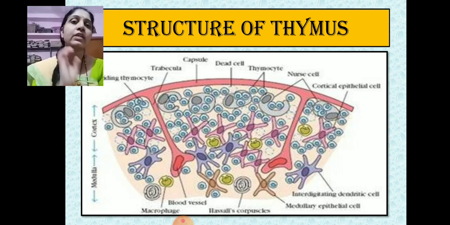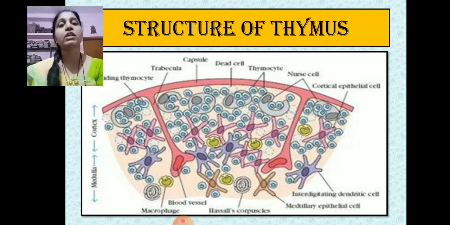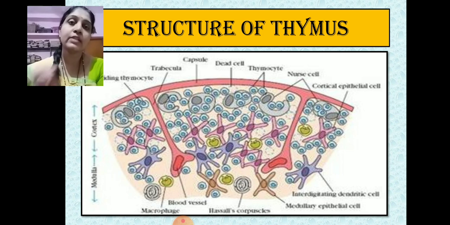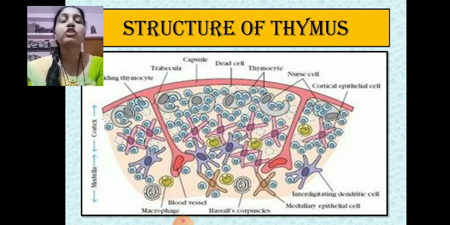Now, the T helper cells carrying the CD4 marker identify those antigens which are associated with MHC class 2 molecules, and the T cytotoxic cells having the CD8 marker are responsible for identifying those antigens which are presented along with MHC class 1 molecules.